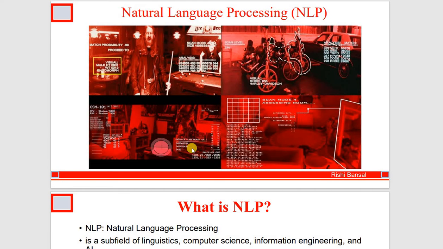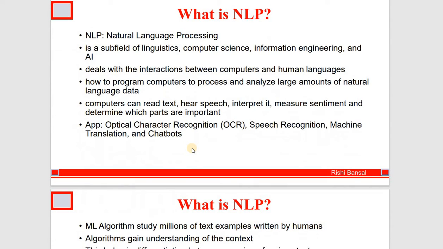So firstly, let's understand what is meant by natural language processing. Stop words, stemming, all this is a part of natural language processing. NLP stands for natural language processing. It is a subfield of linguistics, computer science, information engineering and AI. It deals with the interactions between computers and human languages, and with how to program computers to process and analyze large amounts of natural language data.